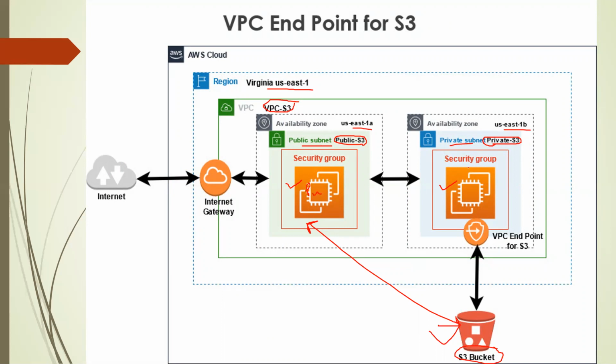But you can see this other instance is in a private subnet, and it contains only a private IP. So privately we cannot access the S3 backend, because this instance doesn't have any public IP.